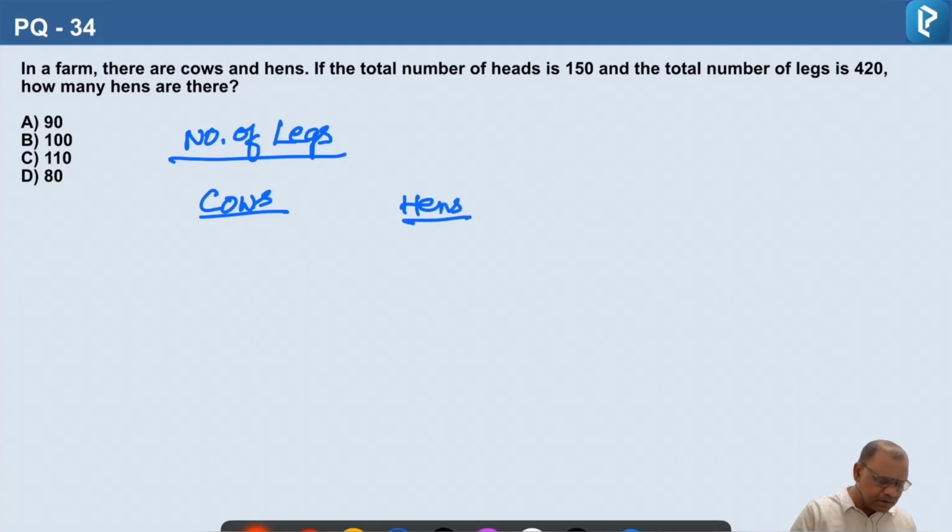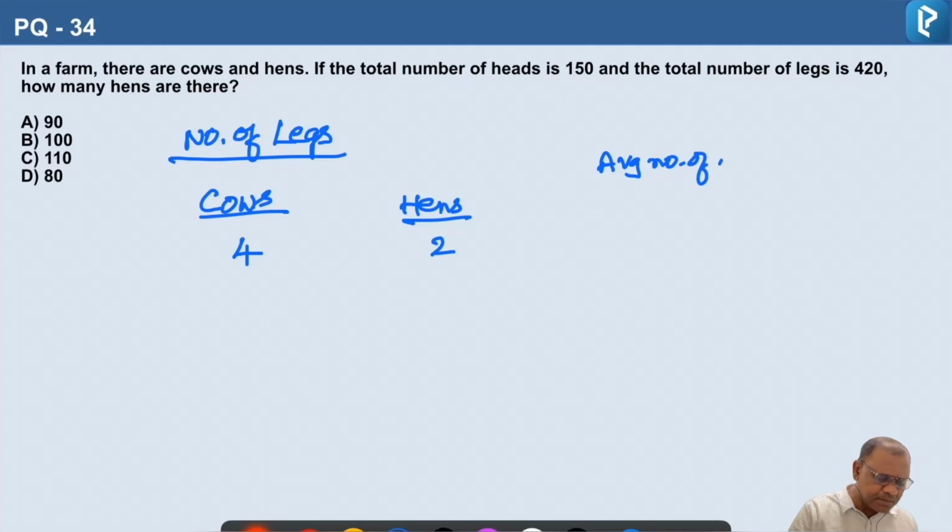So for cow, you will have 4 legs and hens will have 2 legs. And the average number of legs of both the types of animals.